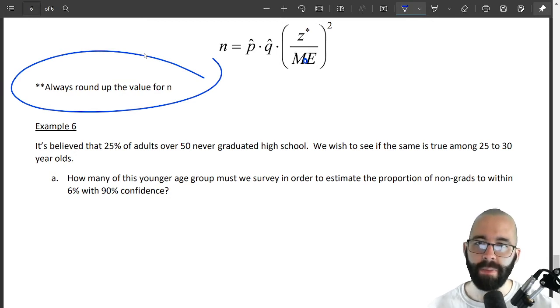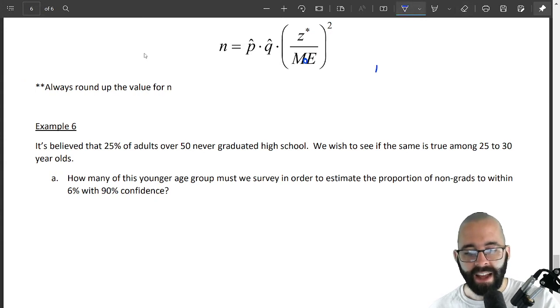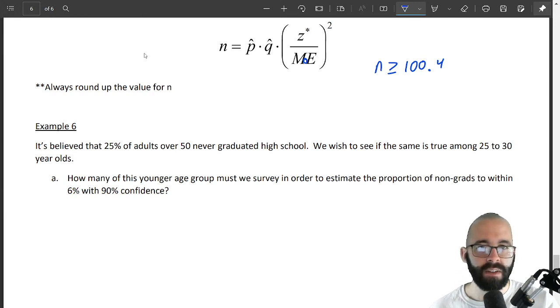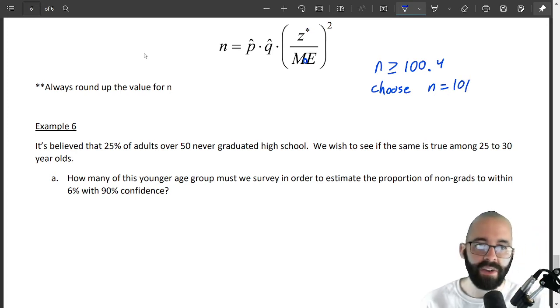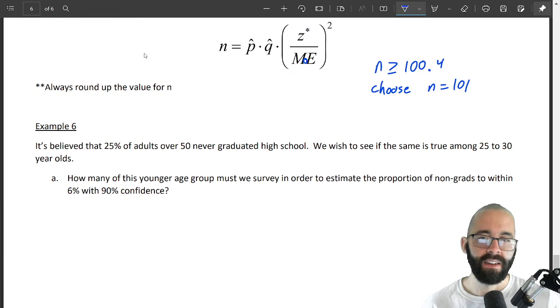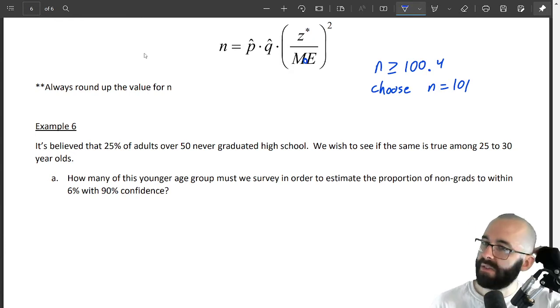Make sure to always round up if n is a fraction. Because, for example, if we get that n has to be at least 100.4, well, we can't ask 0.4 of a person, and we can't just round to 100. 100 is not enough. We need to be at least 100.4. You're going to choose n equals 101. That's why we round up. We have to be at least n, or n has to be at least this number that we find.